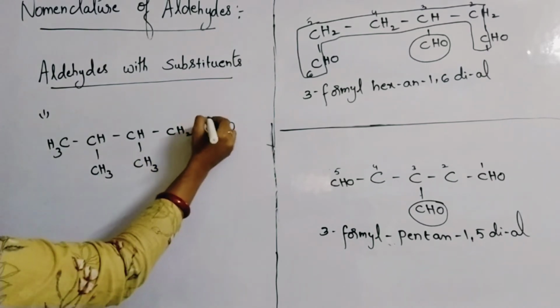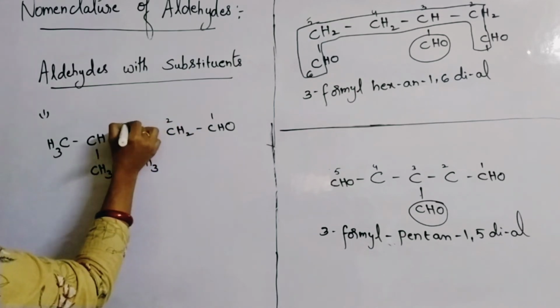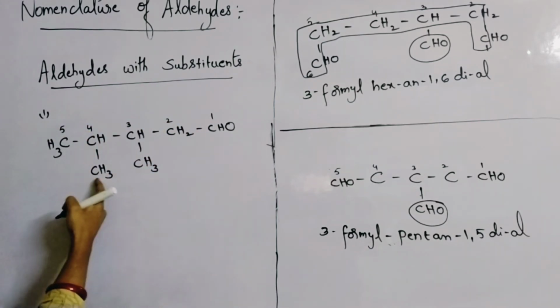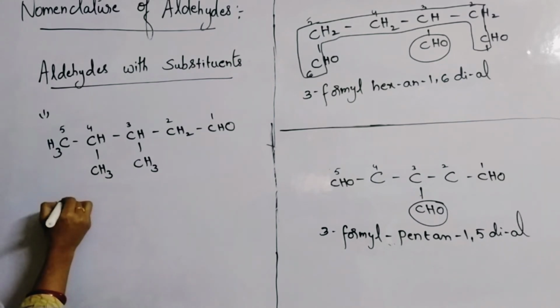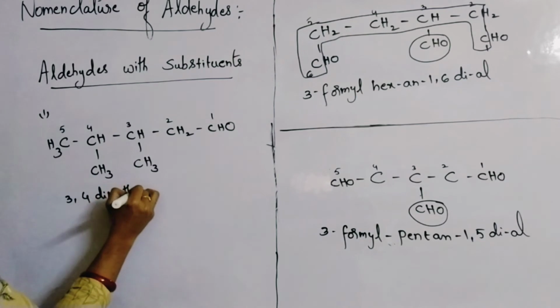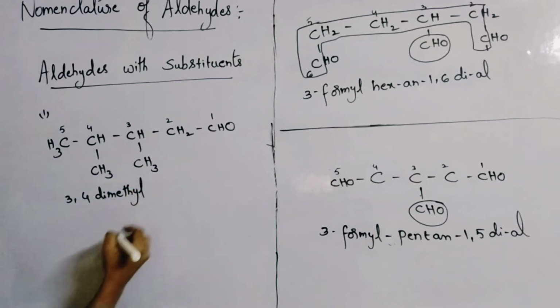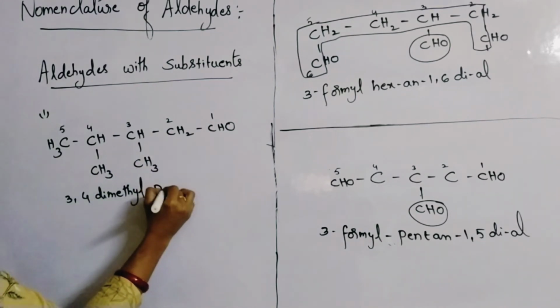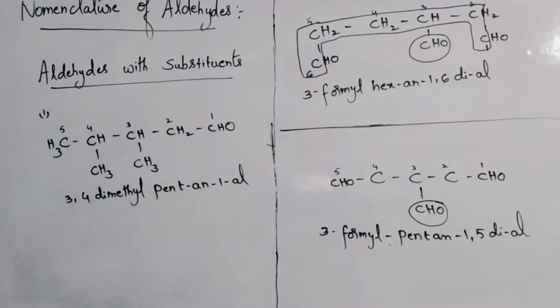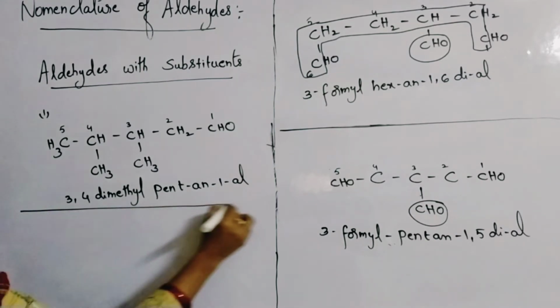You will be giving numbering from here: 1, 2, 3, 4, 5. At the third and fourth positions you are finding substituents, methyl substituents. So 3,4-dimethyl pentane, 1-al: 3,4-dimethyl pentanal.